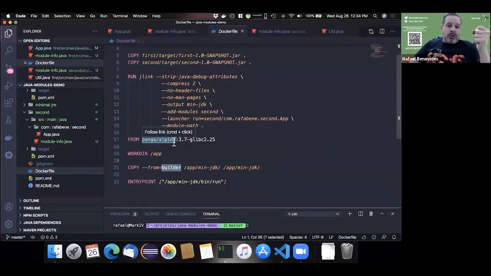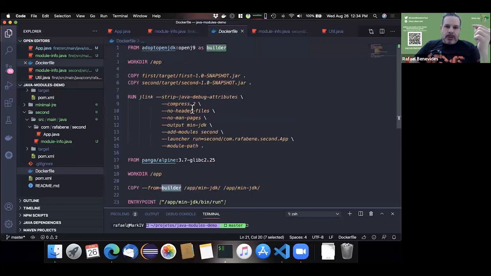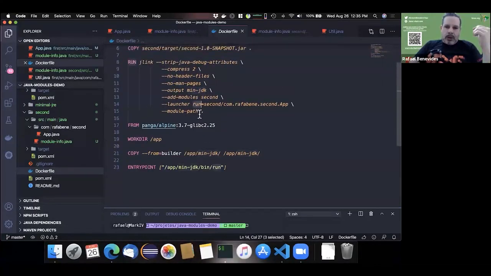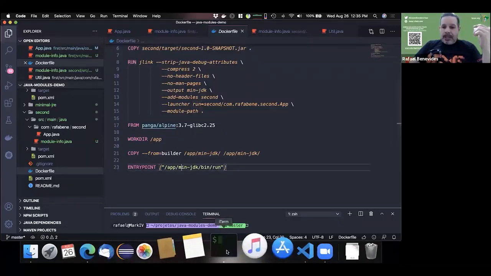Then I will use, for example, Alpine, which is one of the smallest container images, and then I will copy from this builder container my minimal JDK. Okay, and then I can just execute the application. I created the launcher as run, so I'm executing run inside the minimal JDK, and that's really tiny.